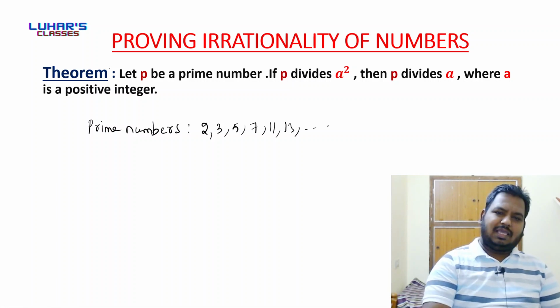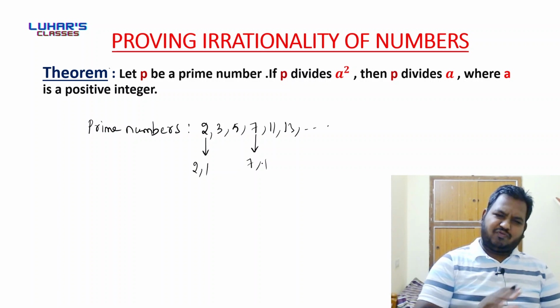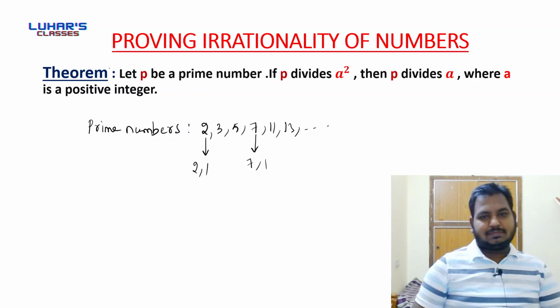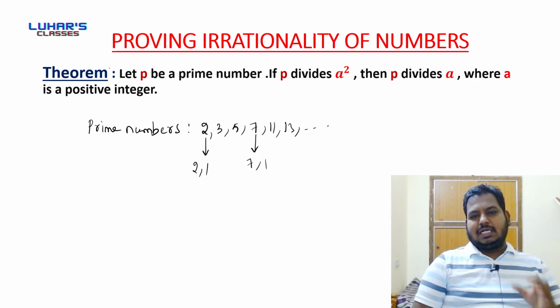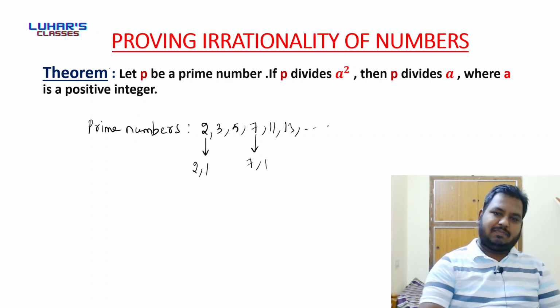If I look at it, 2 has two factors, 2 and 1. So here 2 is a prime number. If I consider 7, it has two factors, 7 and 1. So 7 is a prime number. Any number having just two factors is called a prime number.